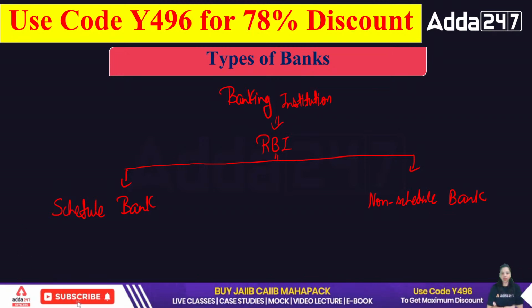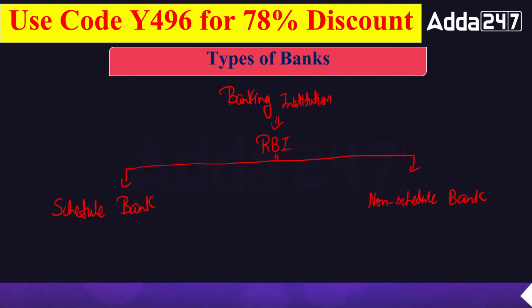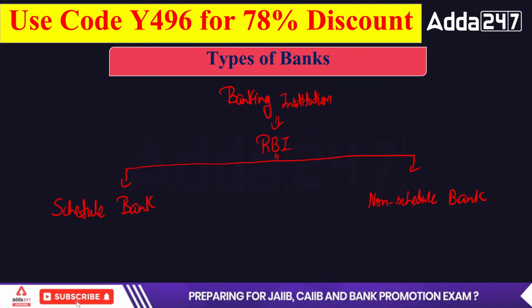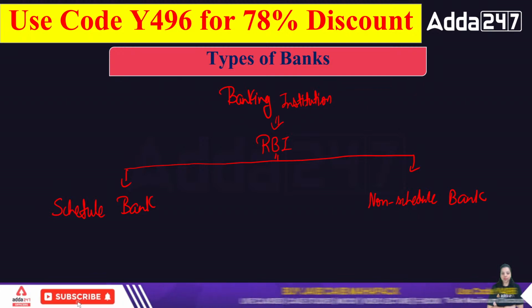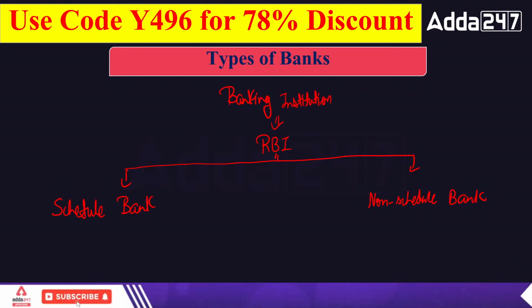The scheduled banks are those banks which are defined under the second schedule of RBI Act 1934. Non-scheduled banks are those banks which are not defined under the second schedule of RBI Act 1934. These are the scheduled and non-scheduled banks.